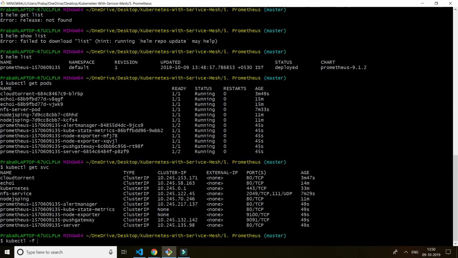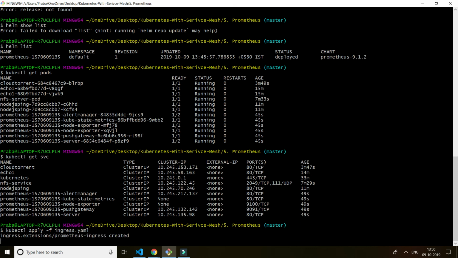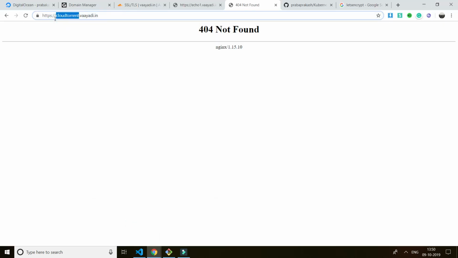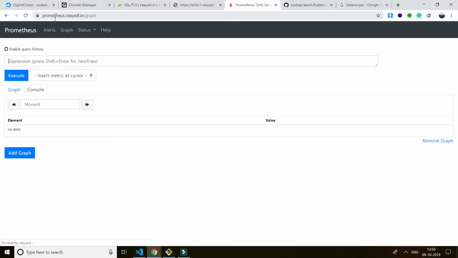kubectl apply -f, then the file name, the ingress. I'm in this particular folder, right? That's it. In a few seconds I've exposed my Prometheus to the cloud. So you see, right, my Prometheus is accessible outside the cluster, globally.